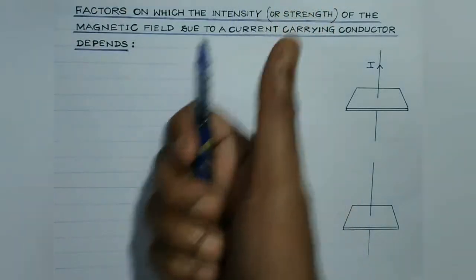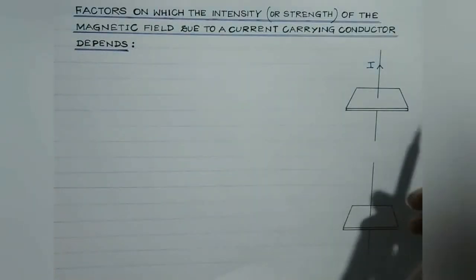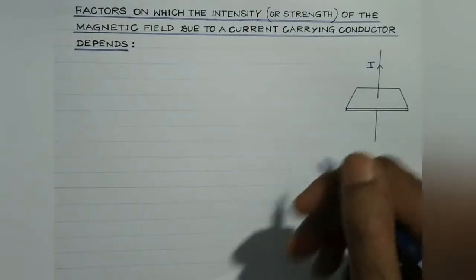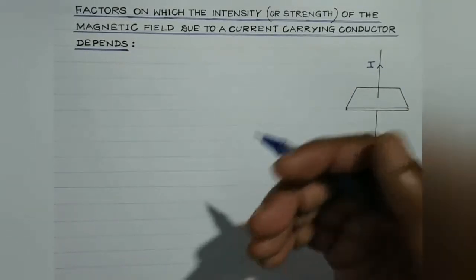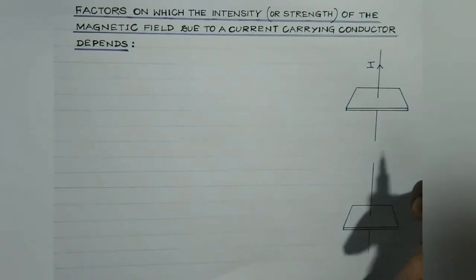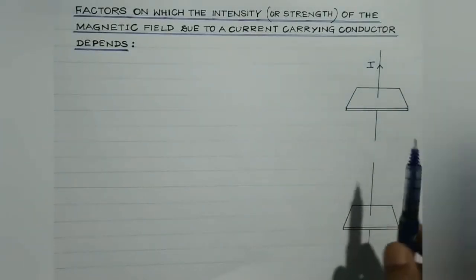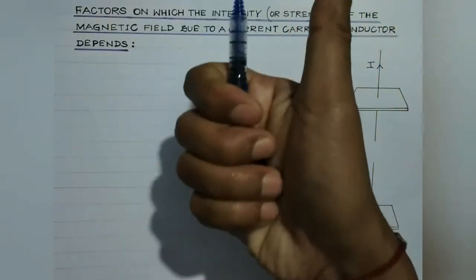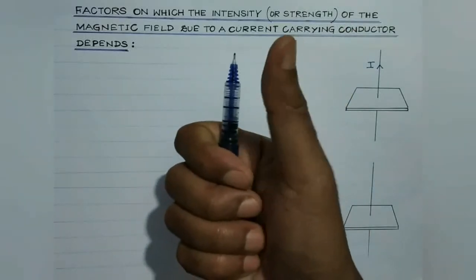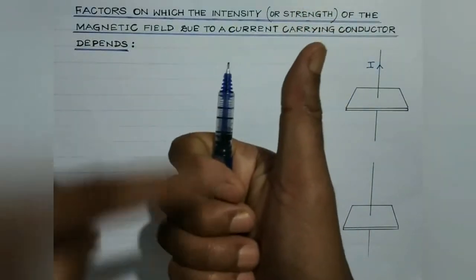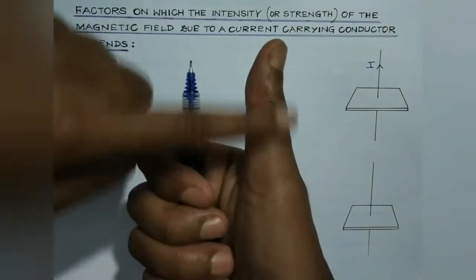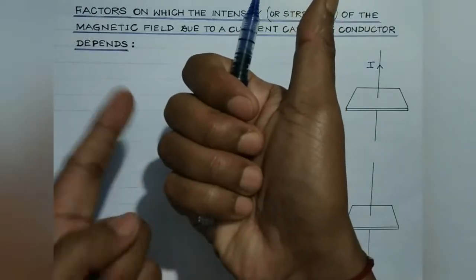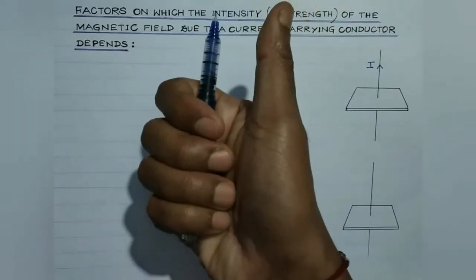Clear? So again I repeat the statement, students. The direction of the magnetic field due to a current carrying conductor is given by right hand thumb rule. This we have already discussed. We are simply trying to recapitulate these topics, right? So right hand thumb rule states that if a current carrying conductor is imagined to be held in the palm of our right hand in such a manner that the thumb indicates towards the direction of the current, then the direction in which the rest of the fingers curl gives the direction of the magnetic field, right?